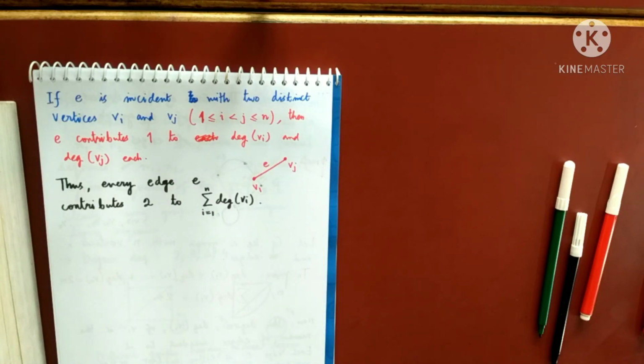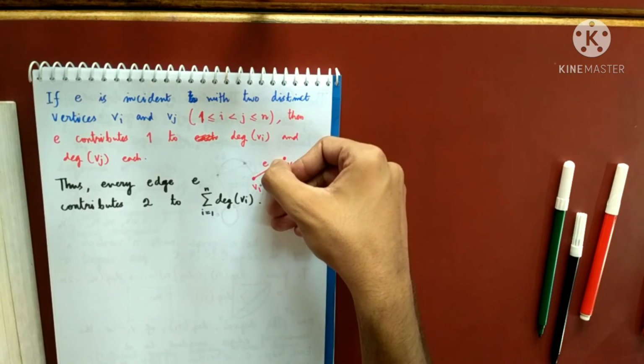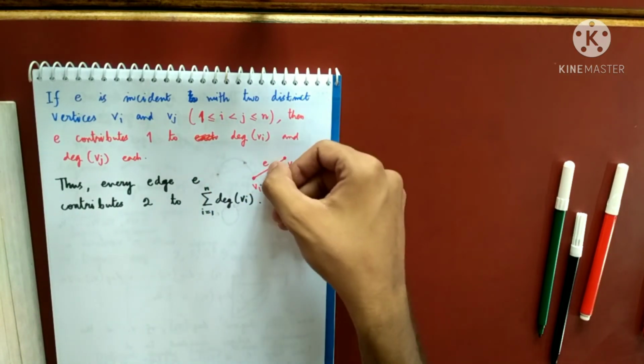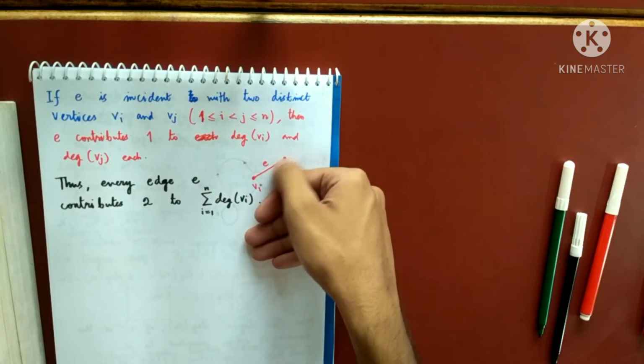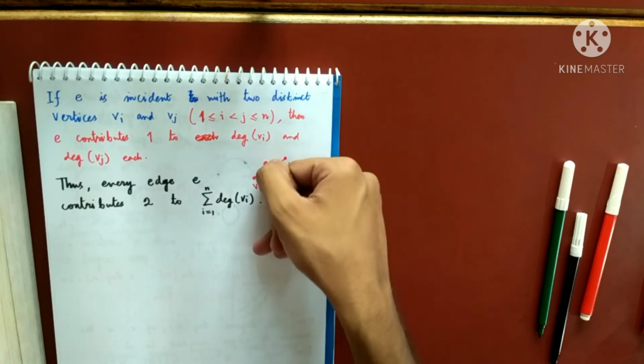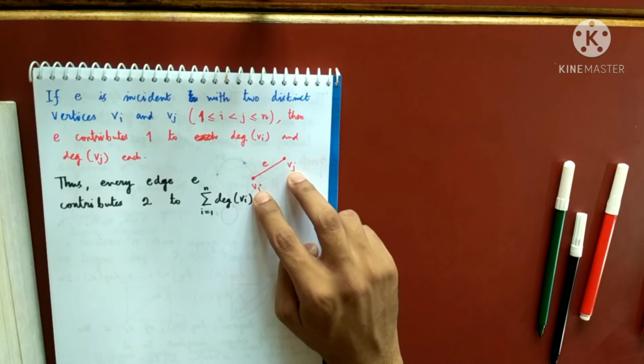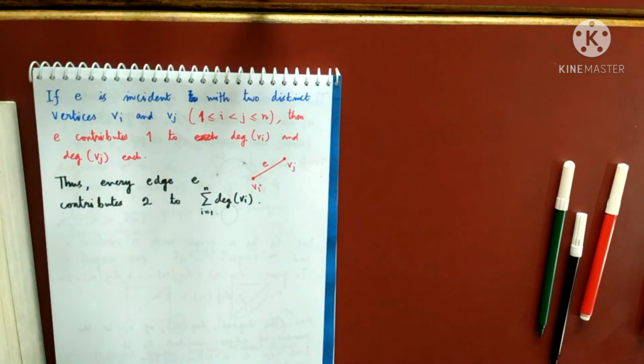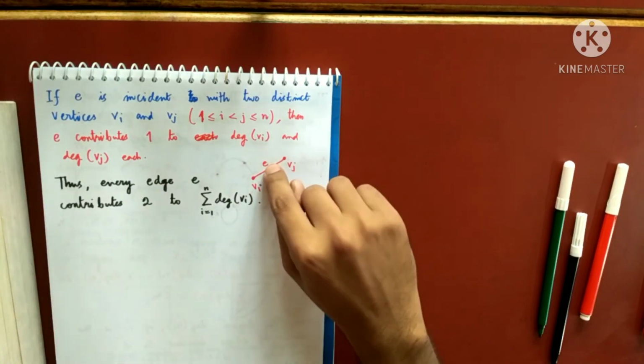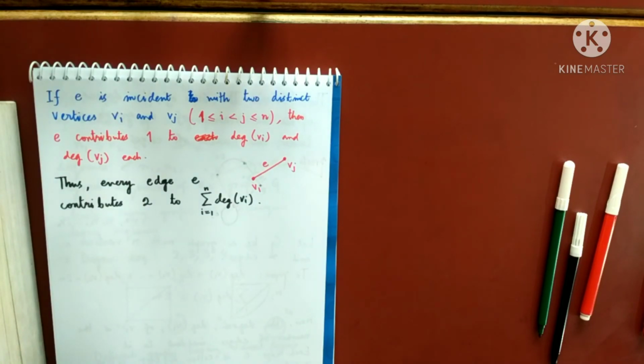If you are not convinced, please feel free to ask. For the last time I'll be speaking this one, it's clear, right? So if this is a loop, then definitely it is contributing 2. If this is a simple edge with two distinct vertices, it is increasing 1 here, increasing 1 here to their degrees. When I sum their degrees together, due to this edge the sum is increased actually by 2.